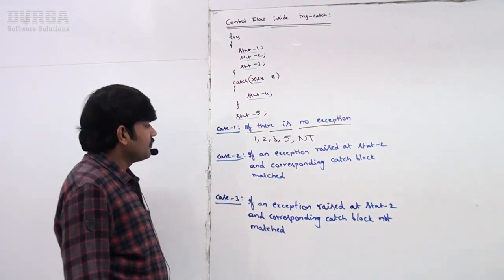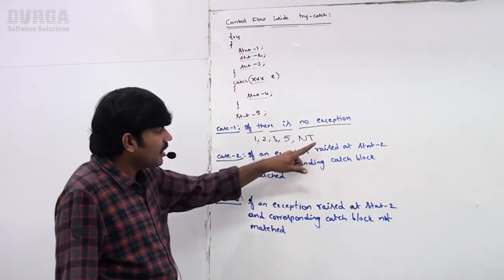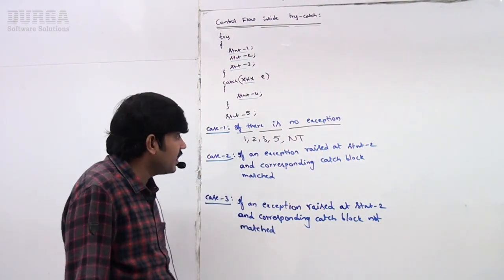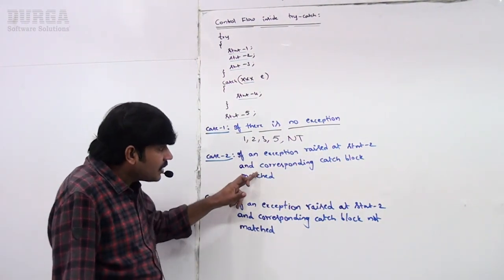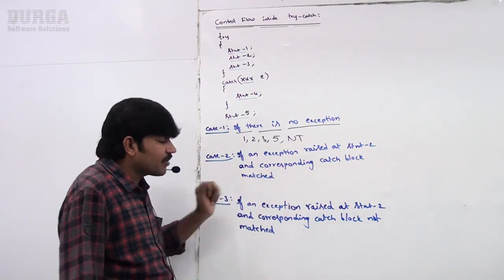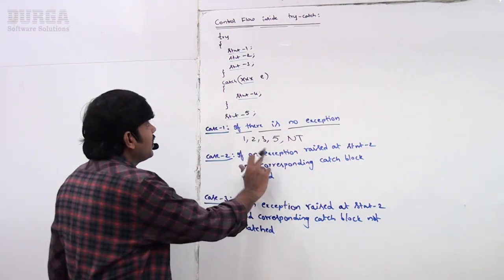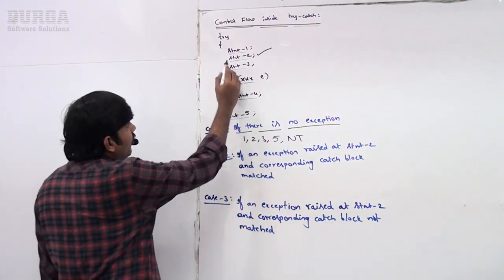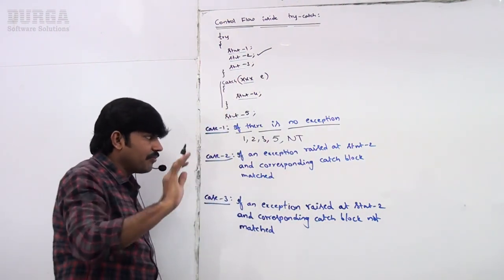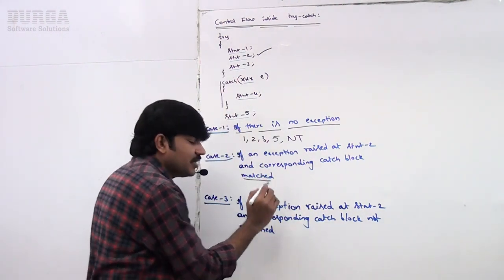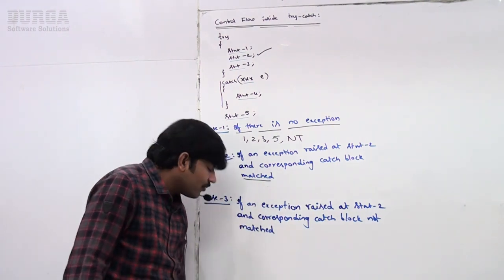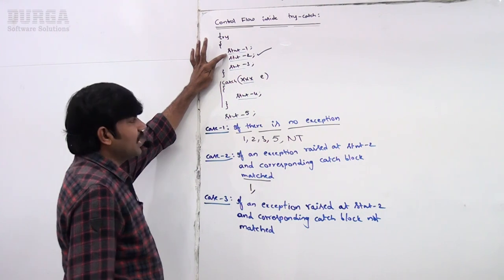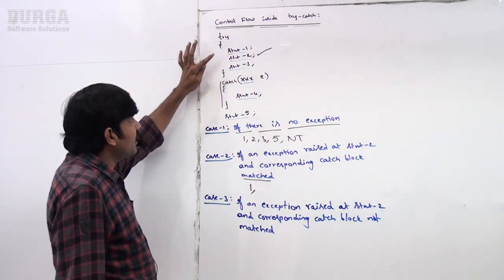Now case 2. If an exception rises at statement 2, and the corresponding catch block matched. If an exception rises at statement 2 and the corresponding catch block is matched, what will happen? Now take very special care. Statement 1 will be executed normally.